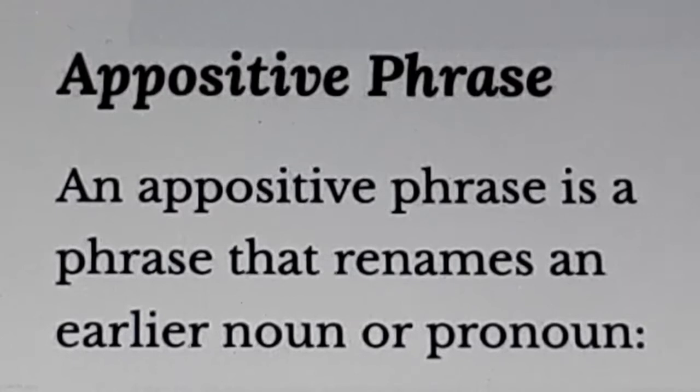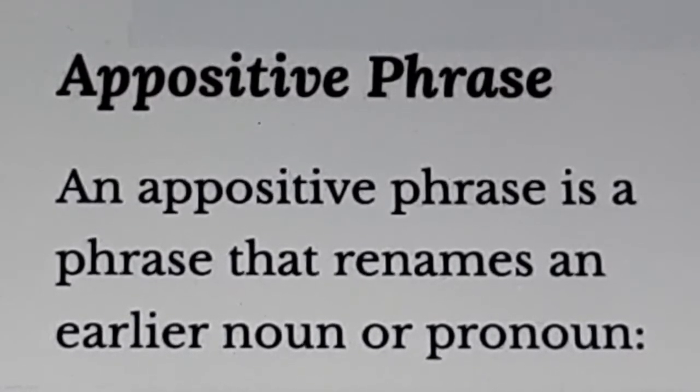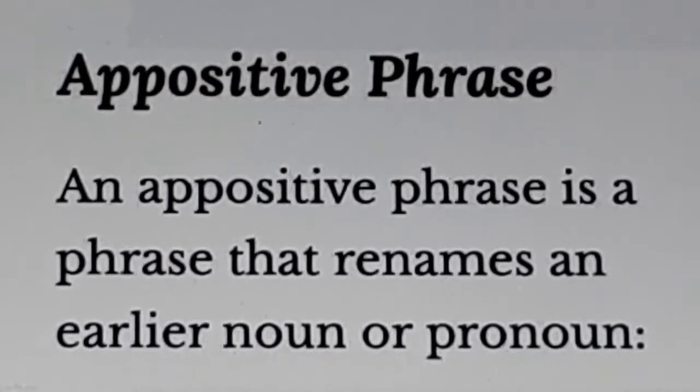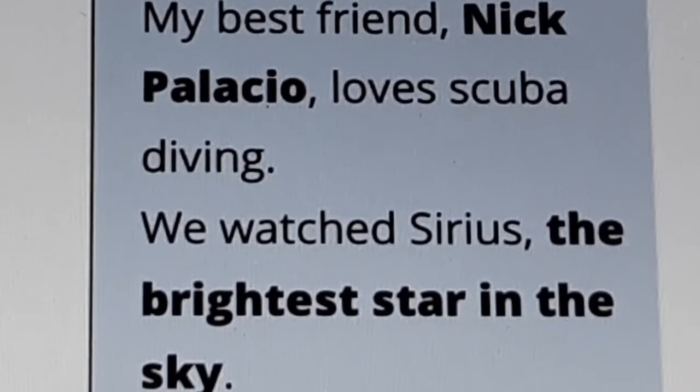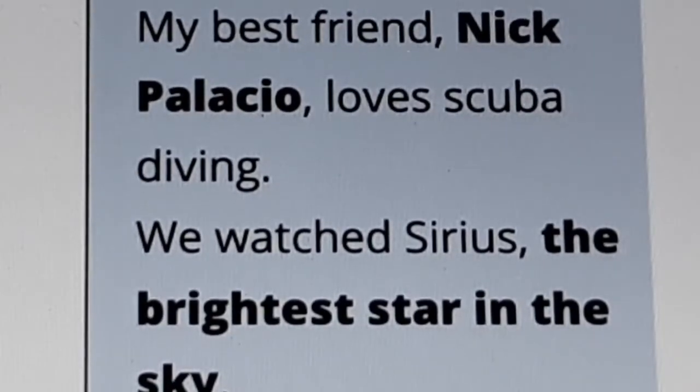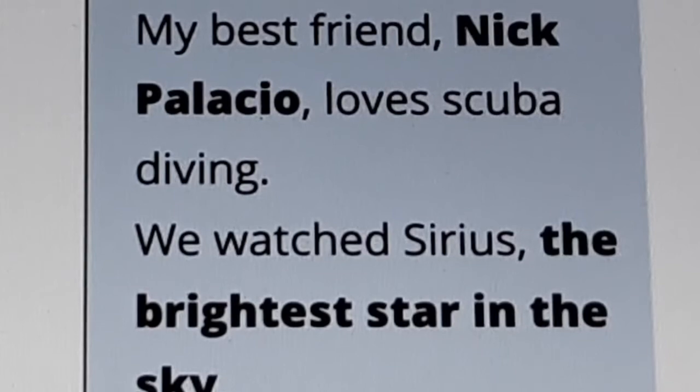Appositive phrase. An appositive phrase is a phrase that renames an earlier noun or pronoun. Okay. Example: my best friend Nick Palacio loves scuba diving. Okay. We watched the series The Brightest Star in the Sky.